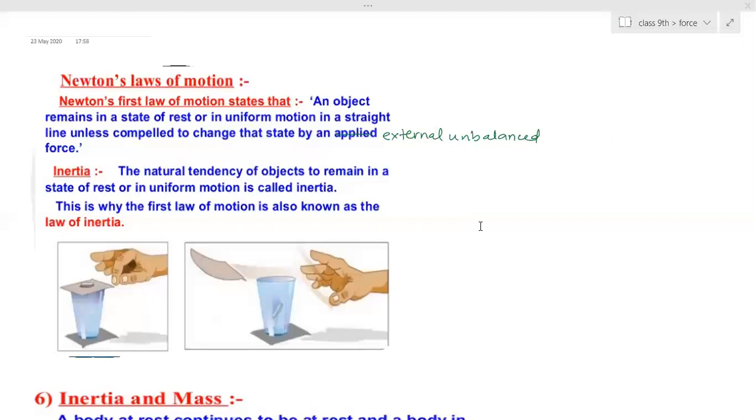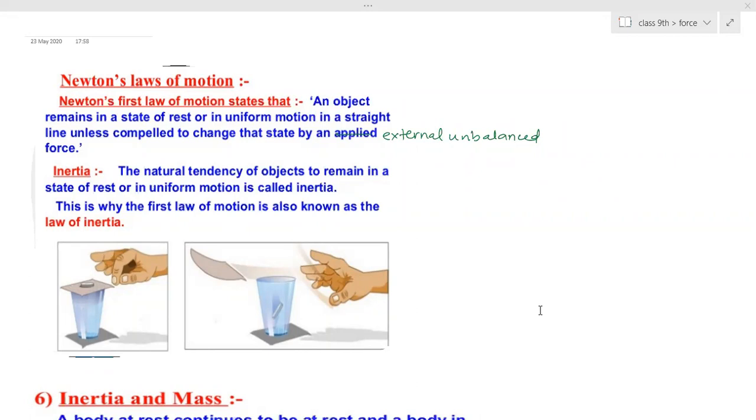Yes, ma'am. So what is inertia then? Ma'am, the property of an object to resist change of motion is called inertia, to resist the force applied on it. So it resists any changes in the body. It is that natural tendency, that property possessed by every object, due to which the object will resist any changes happening to it.